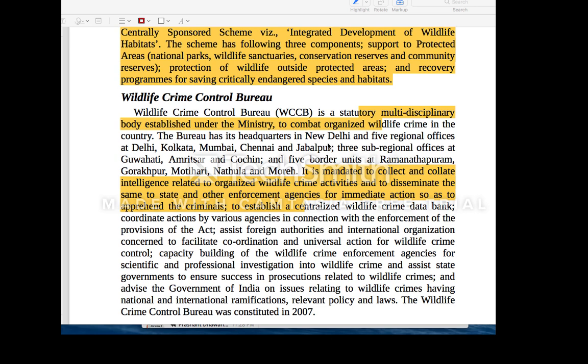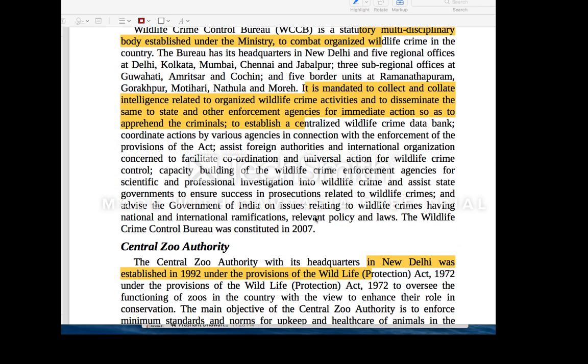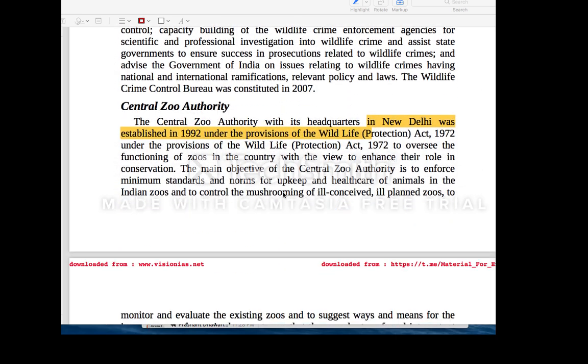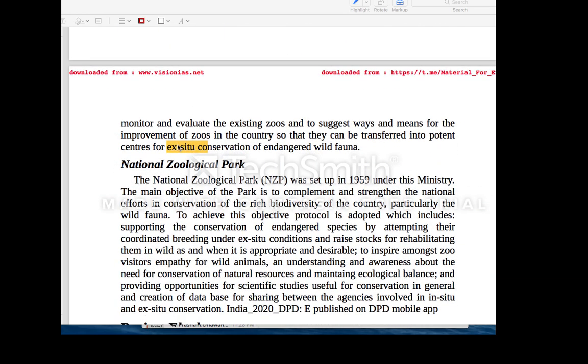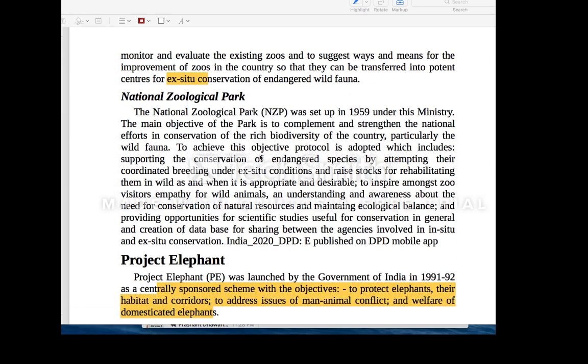And then there is one more body, that is called TRAFFIC. This is an NGO, which has been formed by the initiative of IUCN and WWF. We have already discussed the Central Zoo Authority, a statutory body which takes care of the zoos. This conservation of the zoos is ex situ conservation.